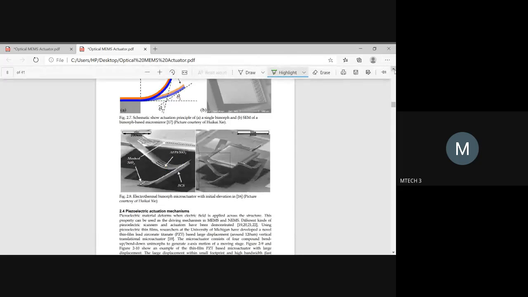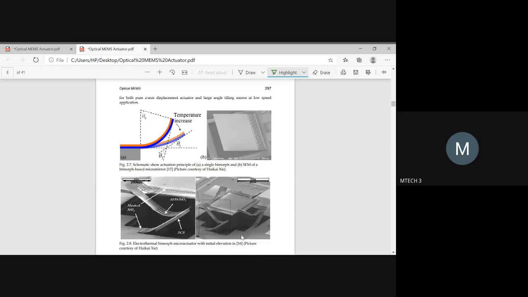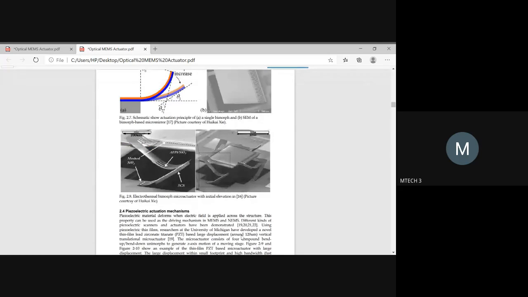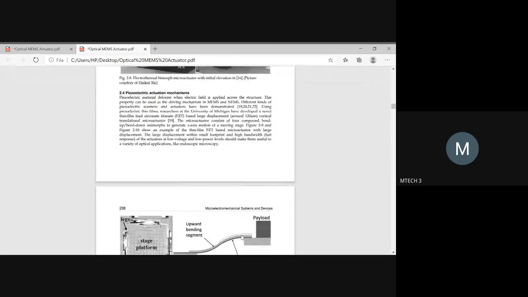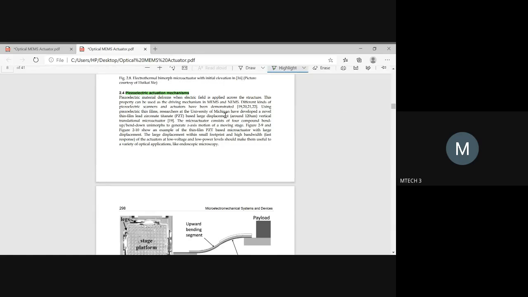Later they have tried to show the inclination of the angle using a biomorph. These are totally experimental approaches, just understand the mechanisms. And the next mechanism they have told is the piezoelectric actuation mechanism. Here, based on the polarization field you are providing, the required actuation mechanism will be done.